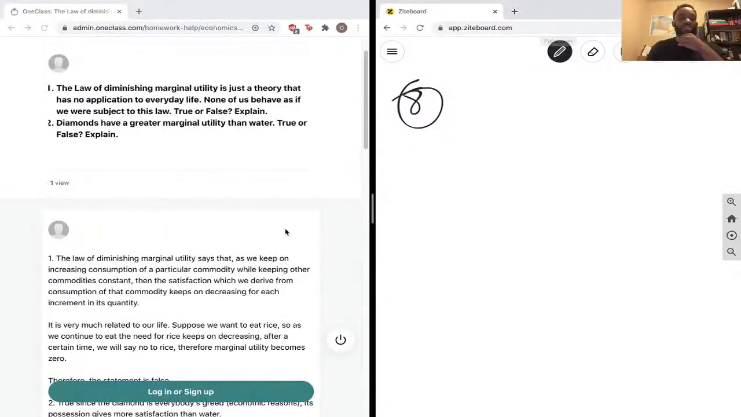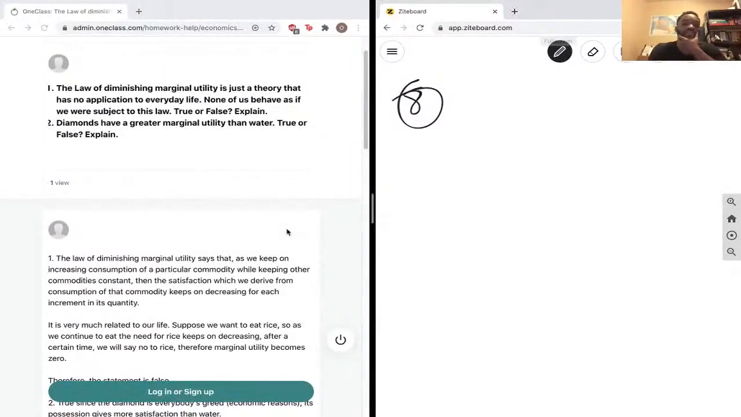Suppose we want to eat rice. As we continue to eat rice, the need for rice keeps on decreasing. This is a very interesting example actually, but it's correct. After a certain time, we will say no to rice, and therefore marginal utility becomes 0. So that is true. It's a very simple but very perfect explanation, and it explains marginal utility right there.